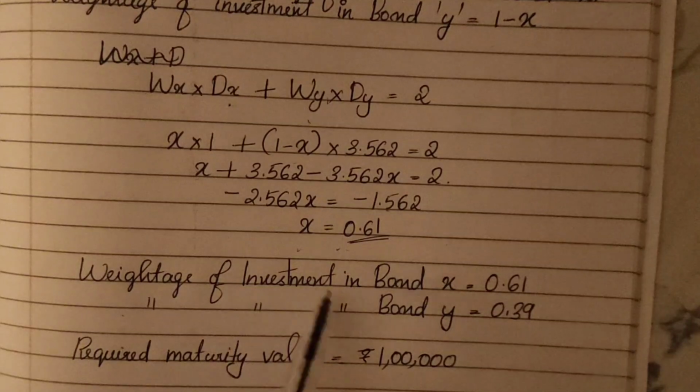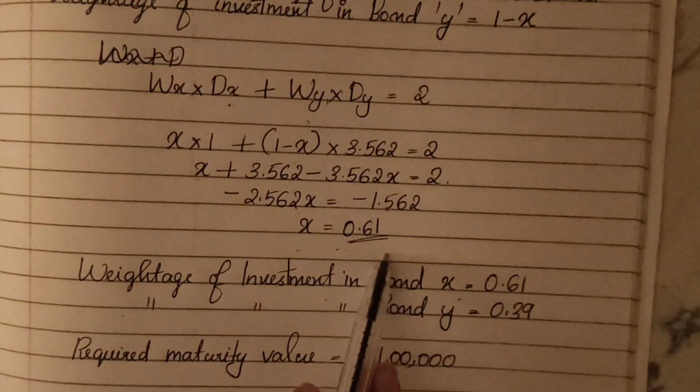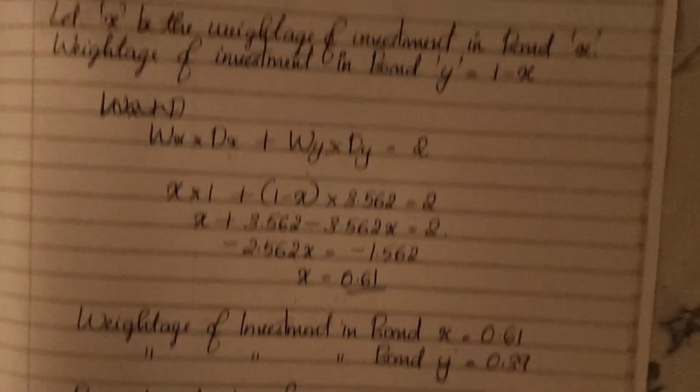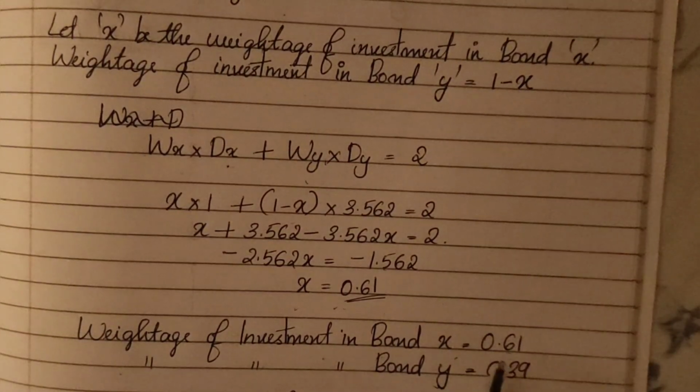So the weightage of investment in bond X is 0.61. In bond Y it will be 1 minus x, 1 minus 0.61, 0.39.